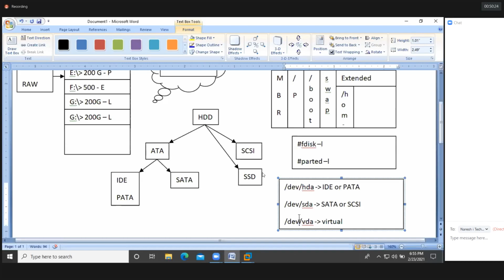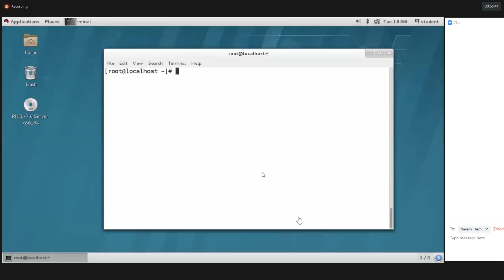Don't use gdisk in the exam, but in a real-time environment, people are using gdisk only. You can create 128 partitions with the help of gdisk, but with the help of fdisk, we can create 15 partitions. That's it. Anyway, we are using MBR partition here, because of that I'm using the fdisk command.